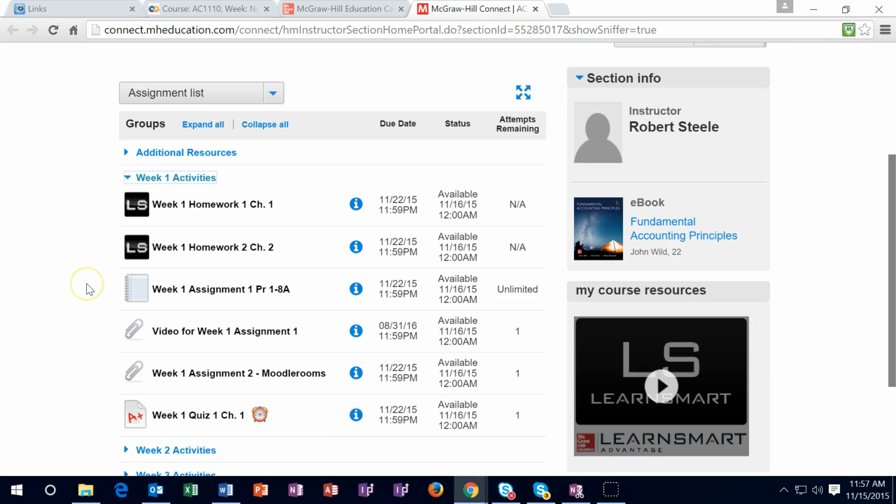How do you get through the assignments? There's going to be a video on each type of assignment, meaning Learn Smarts are these type of assignments, and this is going to be a longer type of assignment. And these paper clips are things that you don't generally turn in to Connect. They're there to basically help you and or turn into Moodle Rooms. Again, watch the videos in order to learn how to work these assignments.